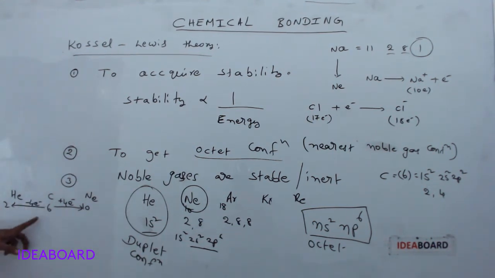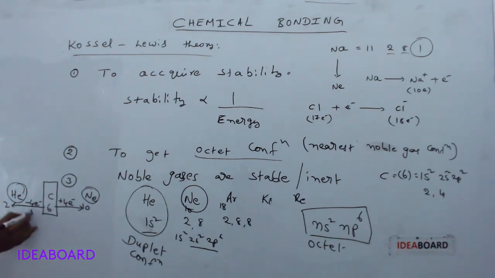So helium or neon are the nearest noble gases for carbon, but is it possible to gain 4 electrons or lose 4 electrons? It is not possible, because by losing or gaining 4 electrons, it does not lower its energy or become more stable.